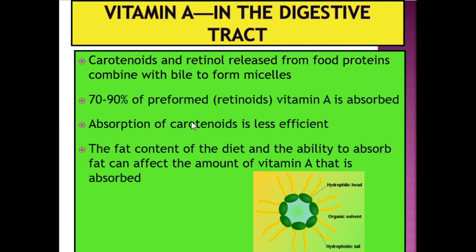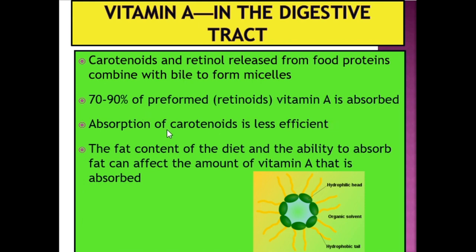However, absorption of carotenoid, the provitamin A substance, means that you have to eat this carotenoid, and your body will transform it to vitamin A in the body. So this type of vitamin is less efficient in terms of absorption in the body.